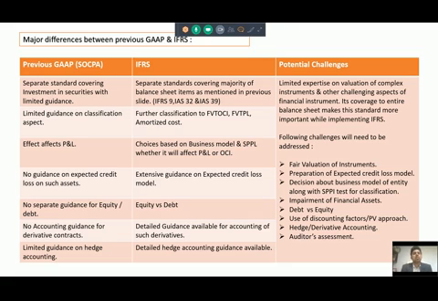Before discussing what the expected credit loss model is, or how you will classify whether this financial asset will be classified as FVT OCI, FVT PL or amortized cost, how you will identify this, let me give you a brief example of financial asset.